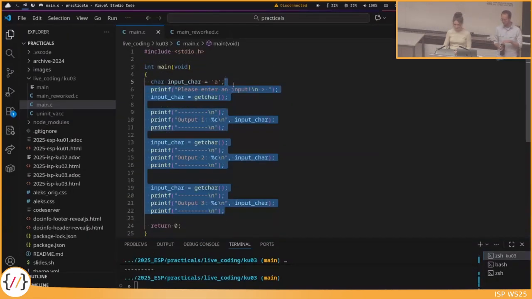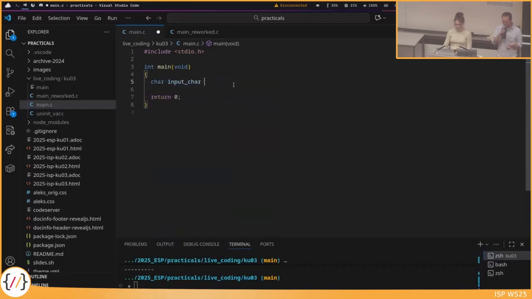We said we always just want to remember what was the largest digit we found so far. So I'll call this largest digit. And to what do we want to initialize this? I just want to store the ASCII value of this digit, so I won't be converting this to an integer, just a character.